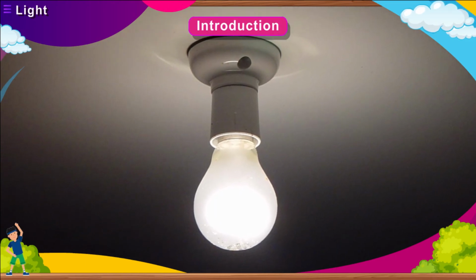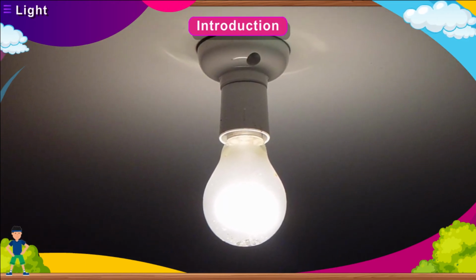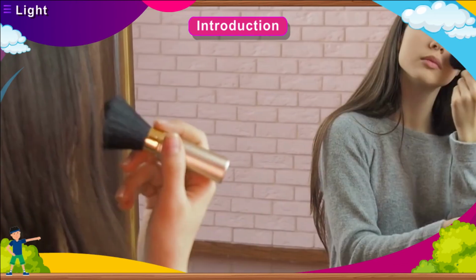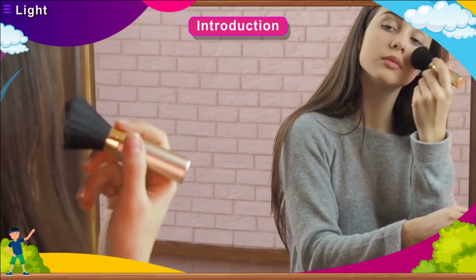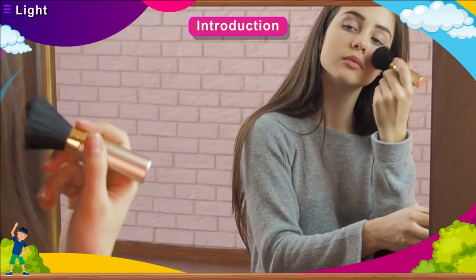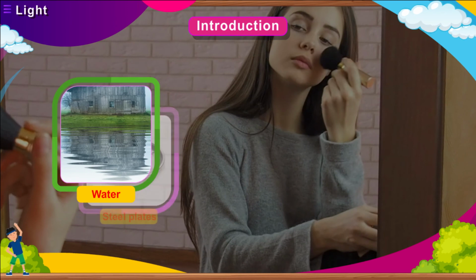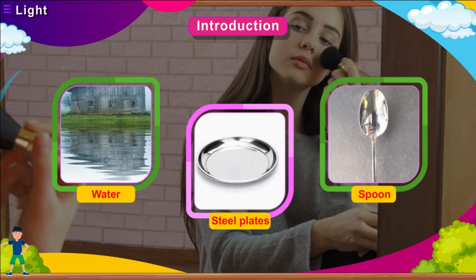Introduction. Light is a form of energy which gives us the sensation of sight. You must be wondering what makes you see your image in the mirror. You can even see your image in water, steel plates, spoons, etc.